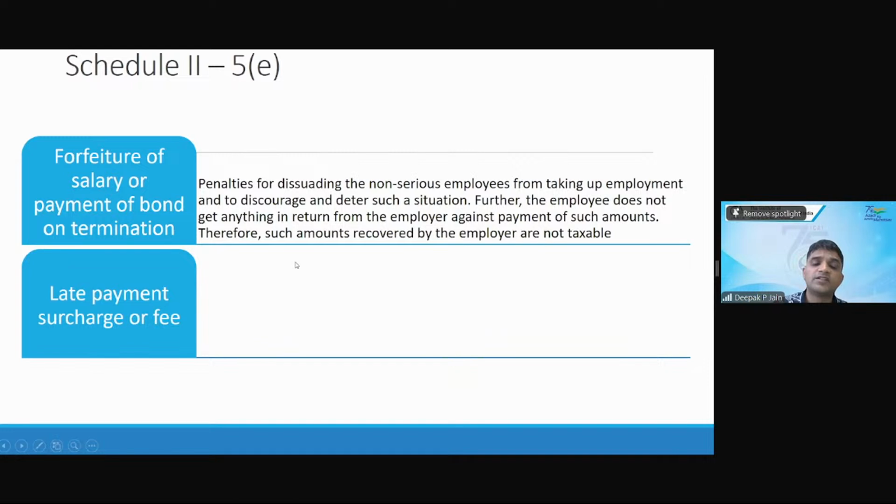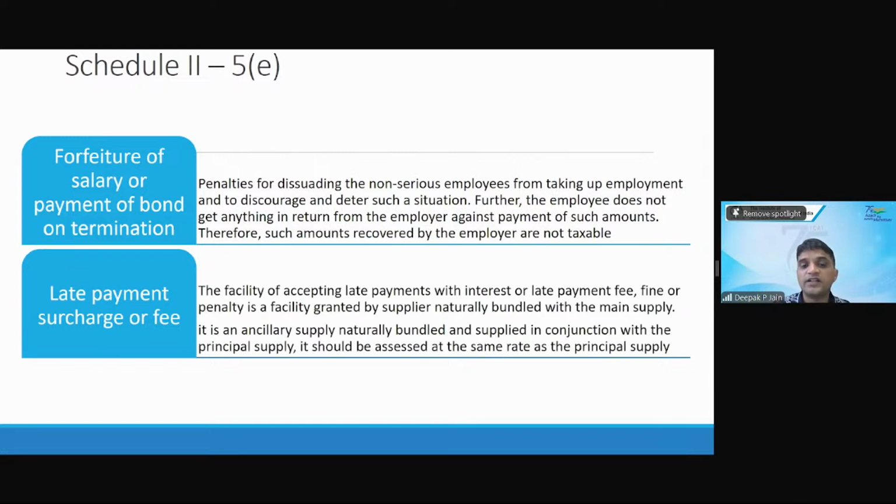Then late payment charges or fees. The facility of accepting late payments with interest or late payment fees or fine or penalty is a facility granted by the supplier, which is naturally bundled with the main supply. It is an ancillary supply, naturally bundled and supplied in conjunction with the principal supply. It should be assessed at the same rate as the principal supply.